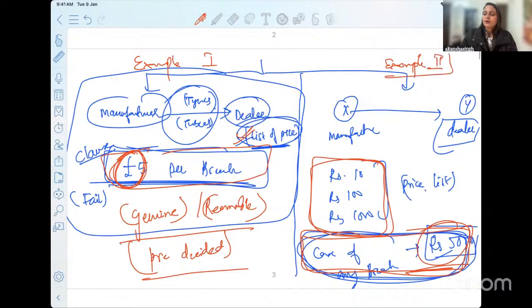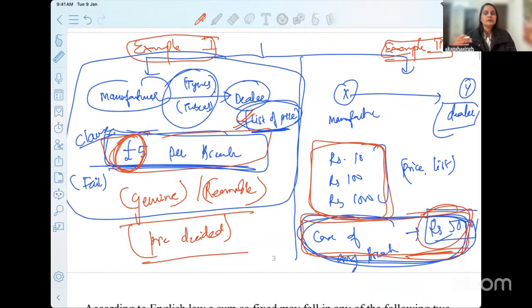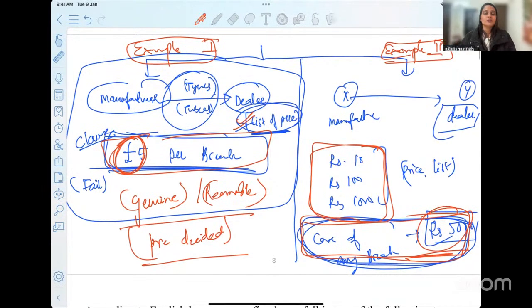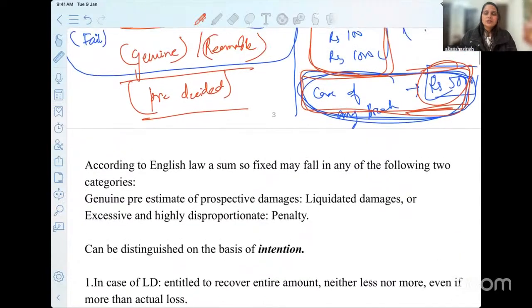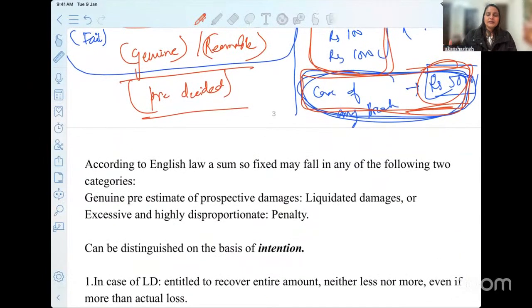From whatever you have read in your law school, from your Bare Act on your own or from your books, which one looks more in the nature of penalty, and which one looks more like a liquidated damage? Try to write your answer in the chat box and then we'll find out eventually whether you are right or not. I've given you a brief introduction of what liquidated damages and penalty can be.